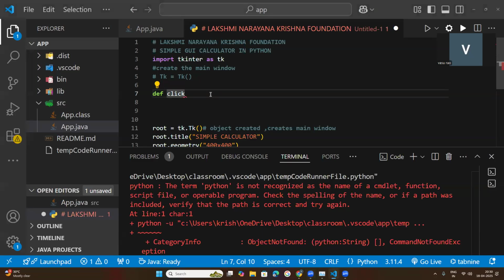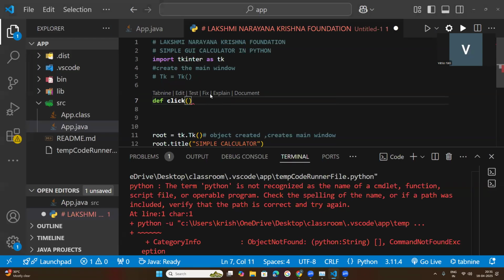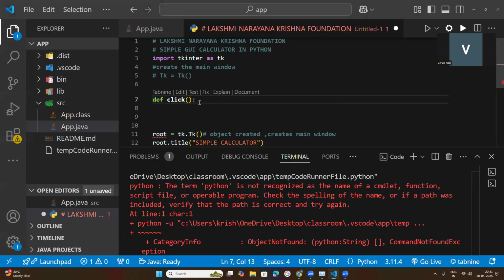So as I have briefed in the first period, one function I am creating here, a function in Python. With the def keyword, a function will be created, and keep a name for the function. Then a function must always have parentheses. Okay, that is very important.